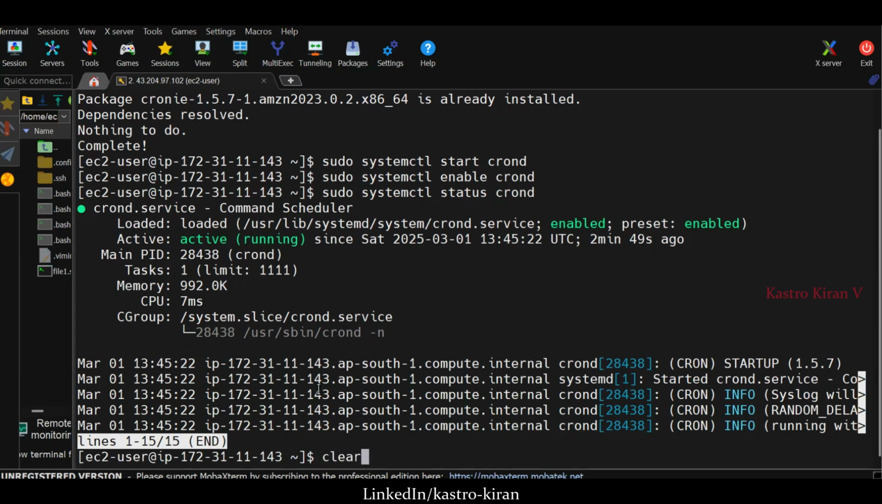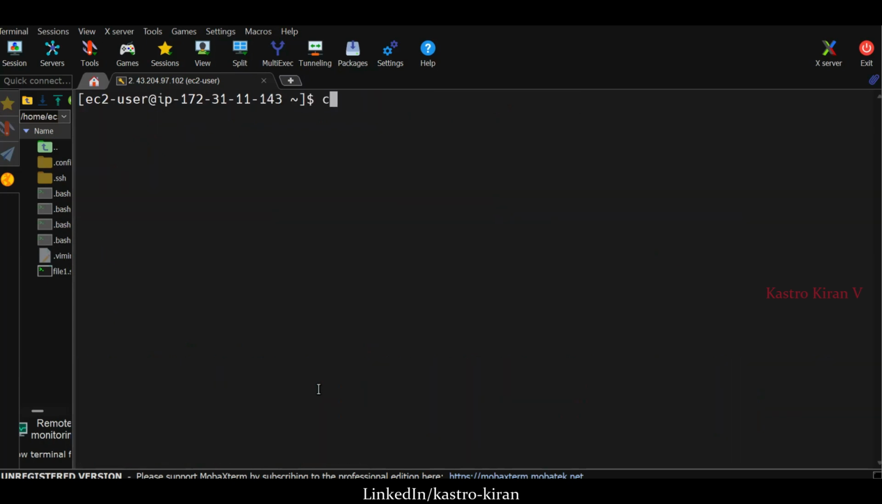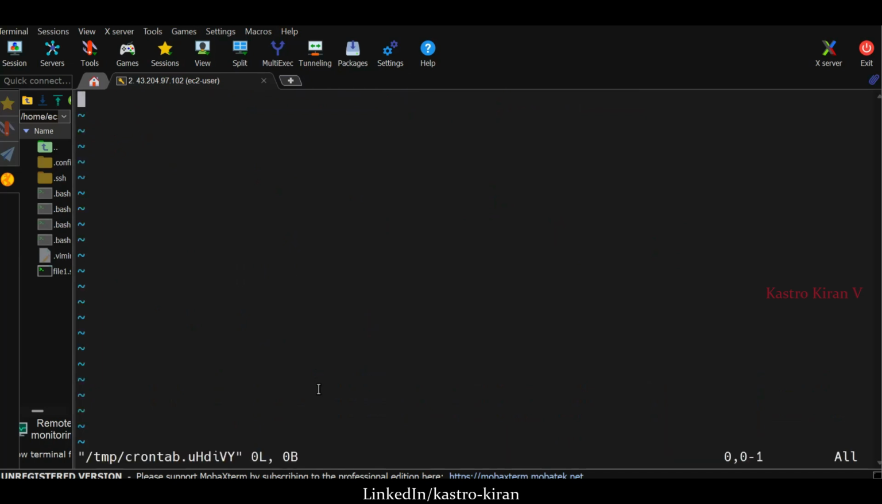Now we are good to go with crontab -e. So just go with crontab -e. What is this command for? This is used to open the crontab editor. Why do we need to open the crontab editor? Because inside this, we are going to configure the cron jobs. Hit enter. Now you see, we are inside the crontab file.